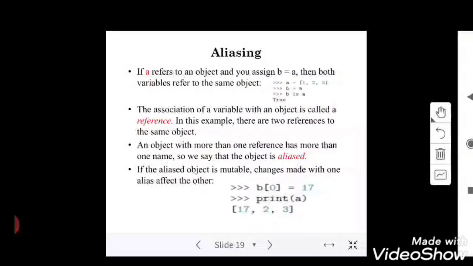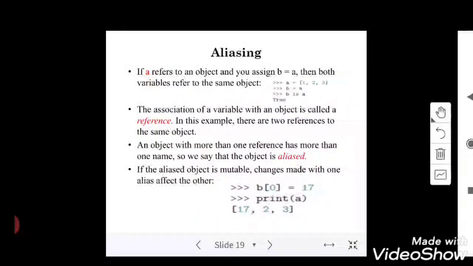Next, the second example, which is what I told you about as aliasing. When a starts referring to an object, here a is equal to 1, 2, I've created a list a, and I'm assigning this list to b. So b is a returns true. But in the last case, a equal to 1, 2, 3 and b equal to 1, 2, 3, if I apply the is operator, a is b, both are equal in value but I get false. And here I'm getting true.